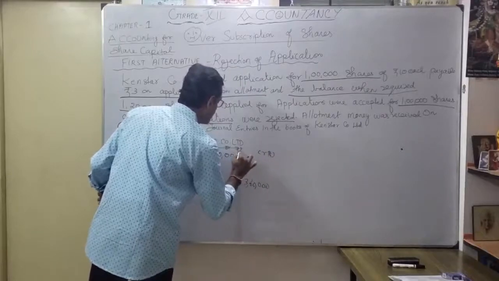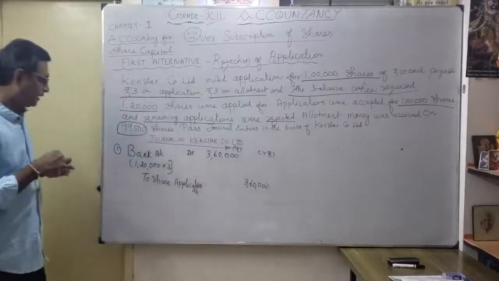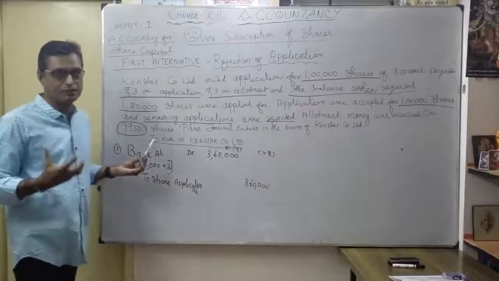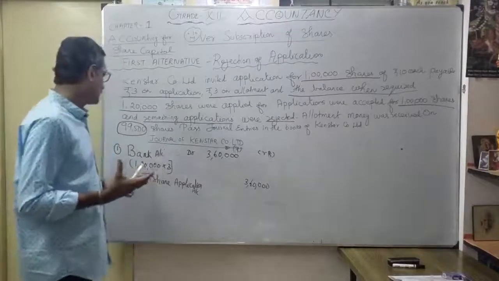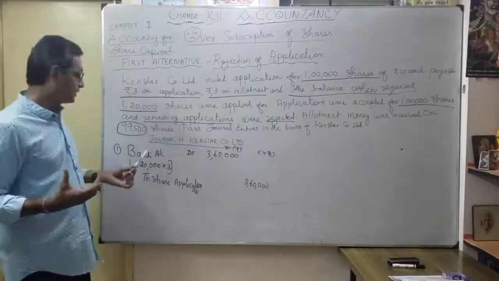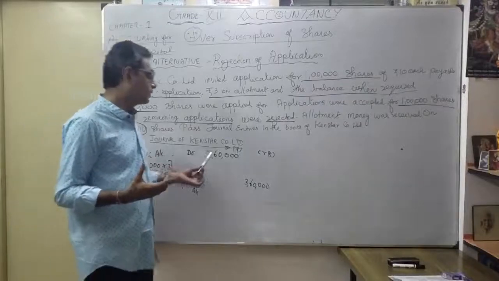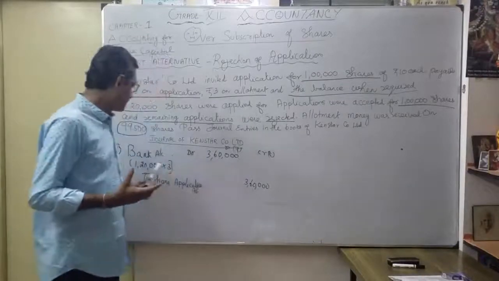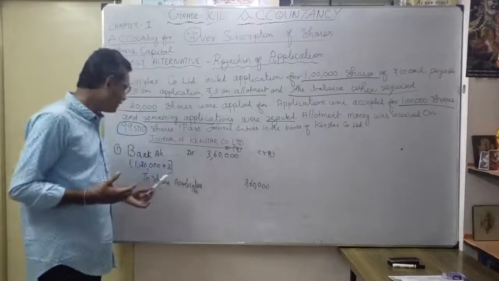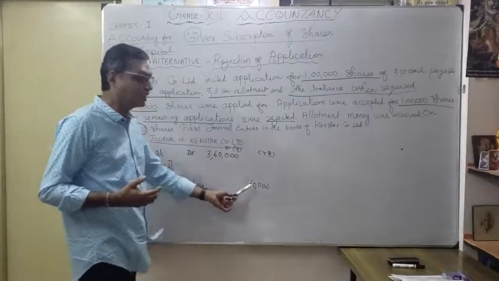Okay, simple. You understood the first entry? As a bank account debit, we received application money. How much? 1,20,000 shares at the rate of 3 on application. We received how much? 3,60,000. So bank account debit 3,60,000 to share application account 3,60,000.